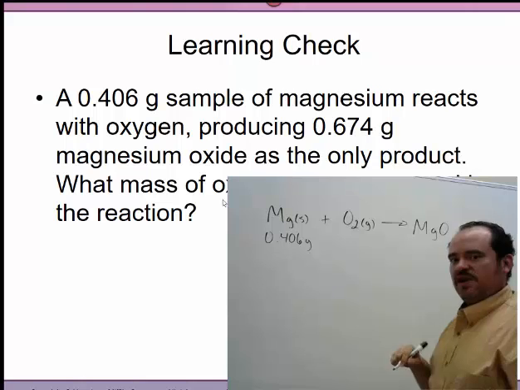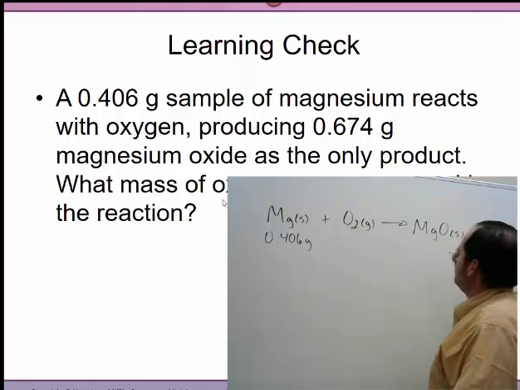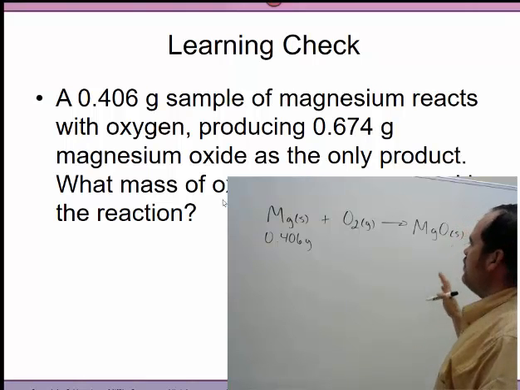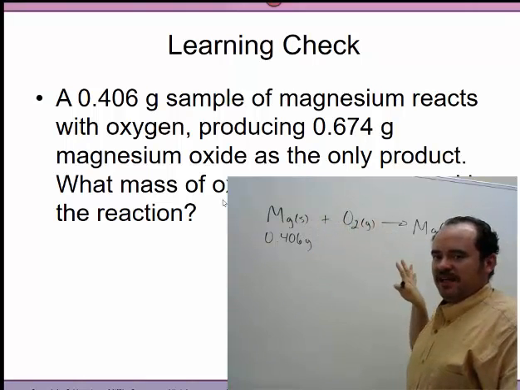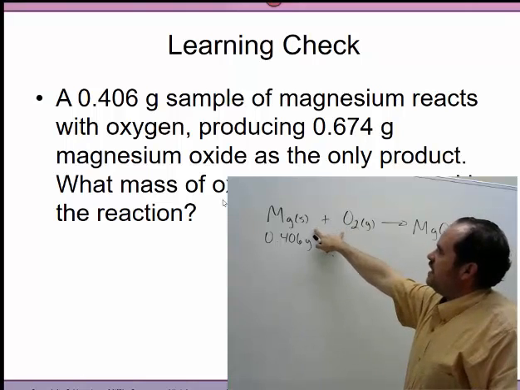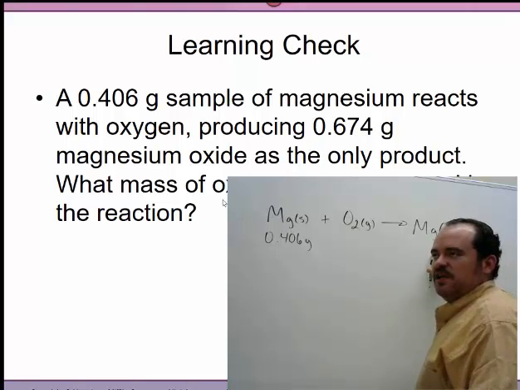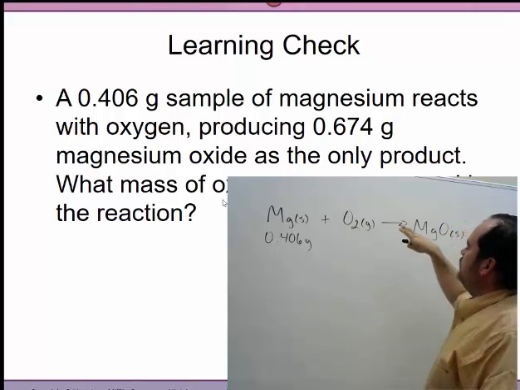That's going to be another very important part that you have to stay on top of as well. Magnesium oxide, and this is a solid. Okay. Well, now we're going to ignore the fact that we're not going to balance anything out yet. That comes out much later. Okay, but this is what we have right now. Reactants on the left. The arrowhead shows you what product shows up on the right. That's always how we do it in chemistry.